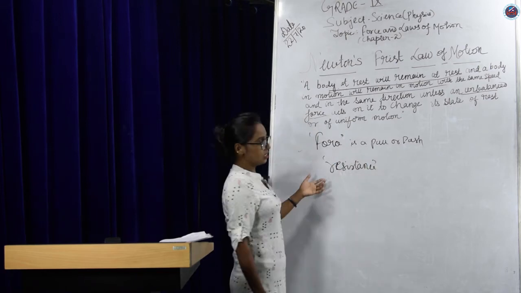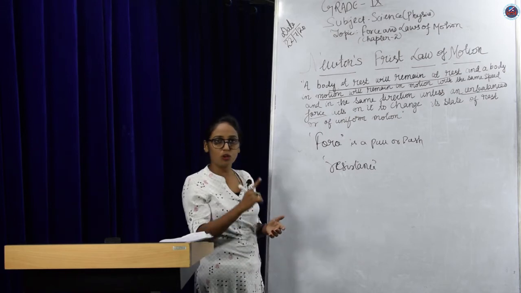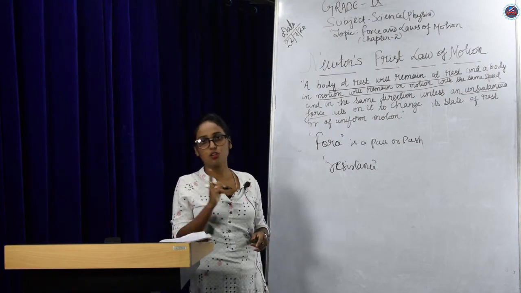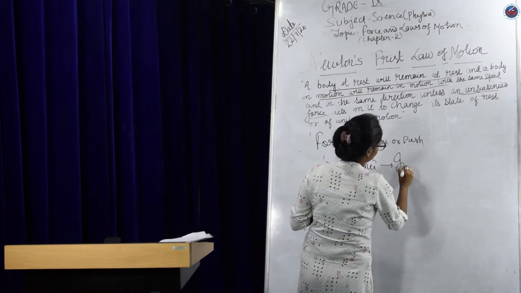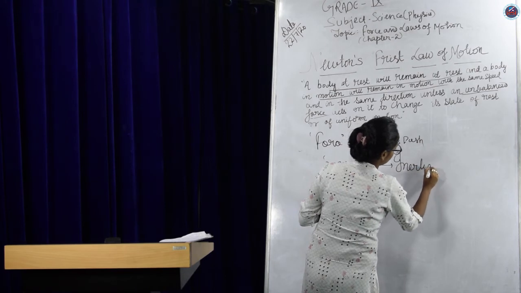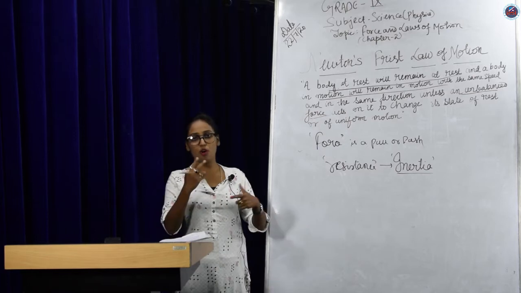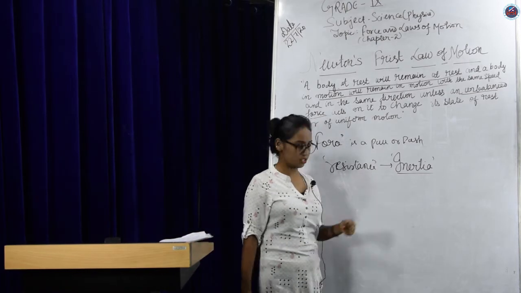From all the above discussion we come to one conclusion: a body resists a change in its state of either motion or rest, and that resistance is known as inertia. The resistance that a body offers while changing its state of motion is known as inertia.